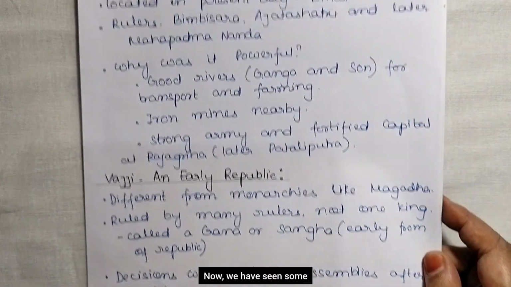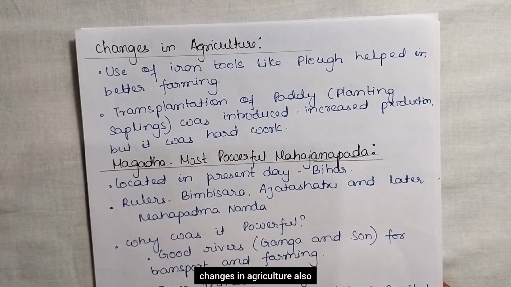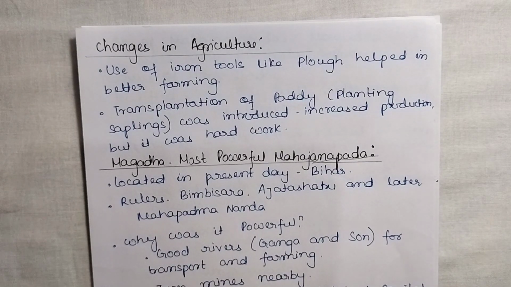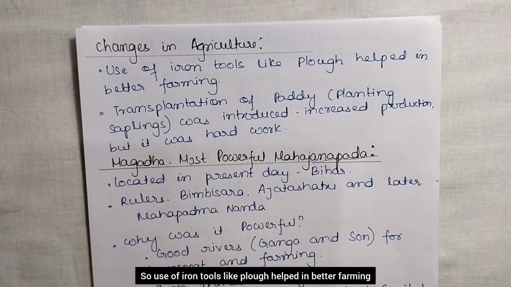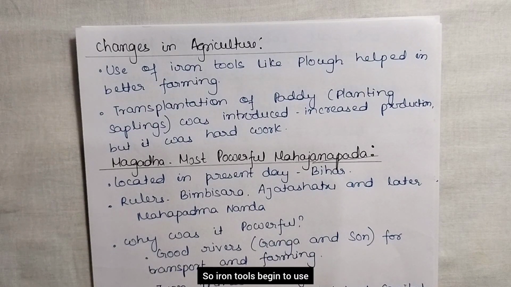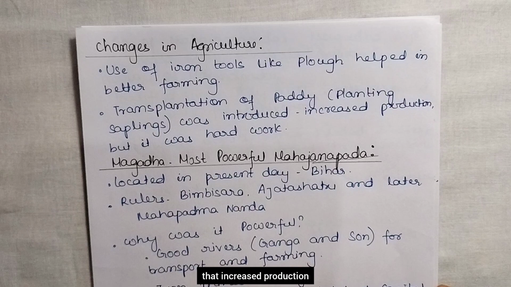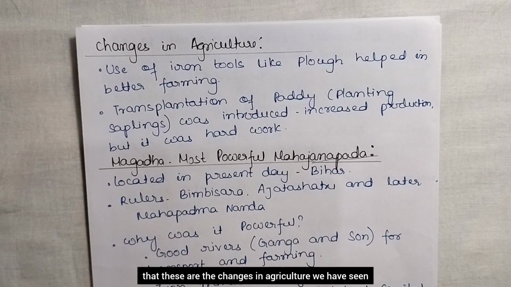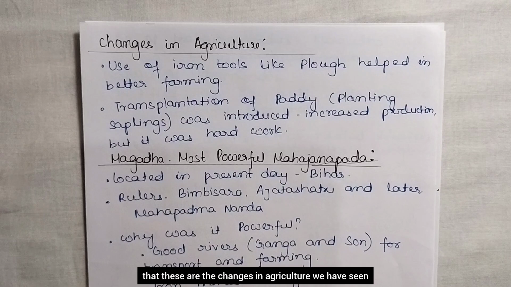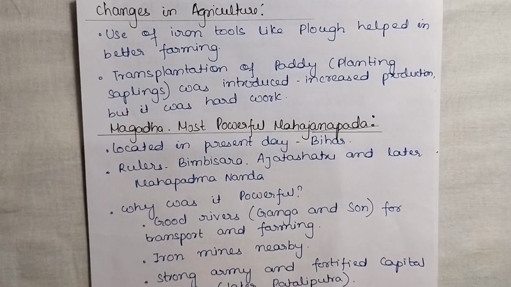Now we have seen some changes in agriculture also. The use of iron tools like the plow helped in better farming. So iron tools began to be used and helped in better farming. Transplantation of paddy, that is planting saplings, was introduced at this time. That increased production, but it was very hard work. These are the changes in agriculture we have seen in the Mahajanapadas.